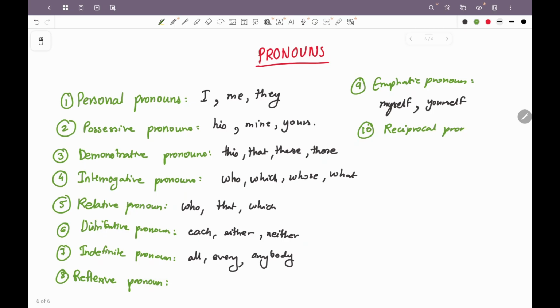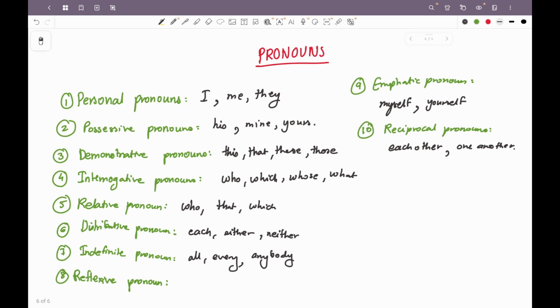Next is reciprocal pronouns. When a pronoun is used to refer to two or more people involved in a mutual action, it is called a reciprocal pronoun. For example, each other. So they are helping each other or one another, right? These are what? Reciprocal pronouns, because two or more people are involved in a mutual action together, right? So these are reciprocal pronouns.